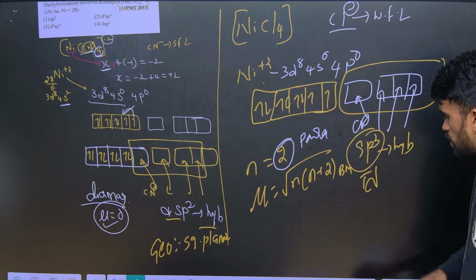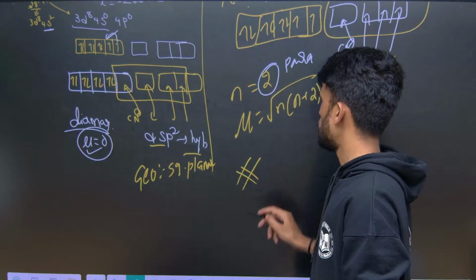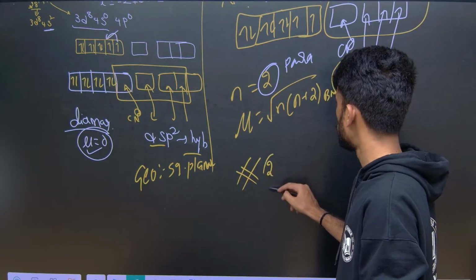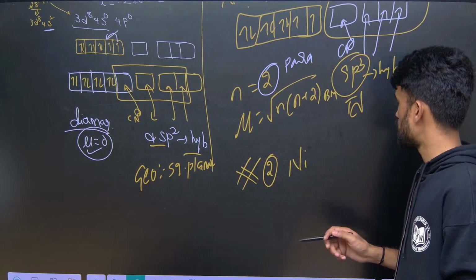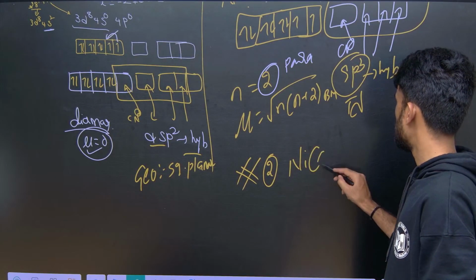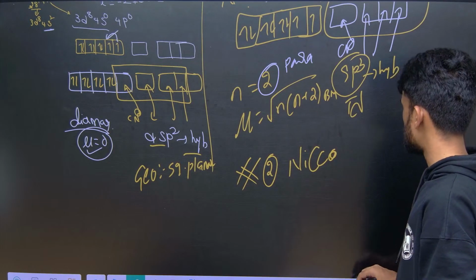Okay. So now I have a question for you. You have to do it in the comment box. I am writing hashtag question number 2. Tell me the hybridization and paramagnetic or diamagnetic in the comment box. So I am writing it as Ni(CO)4, not cobalt, this is carbonyl.